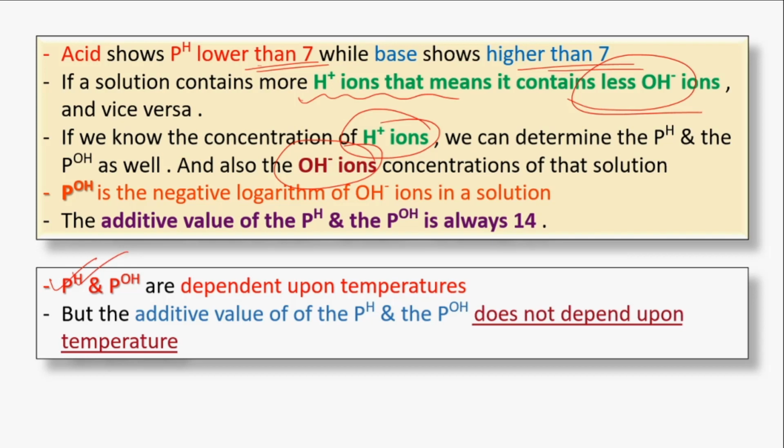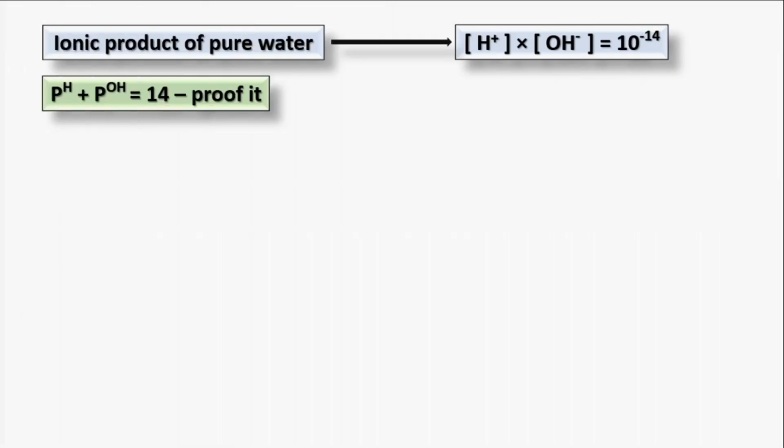That means the fluctuation of temperature can affect the pOH as well as the pH, but the additive value, that means the cumulative value of the pH and pOH, which is 14, cannot be affected by temperature, because this additive value is not dependent upon temperature. So as you can see, the ionic product of pure water, H plus times OH minus, is about 10 to the power minus 14.